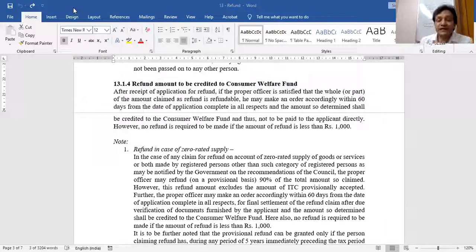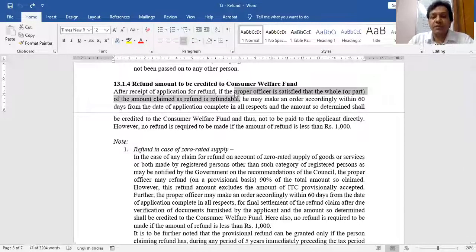Though I have paid the GST to the government, if I make an application of refund, I will get this amount, but not directly. First, government says we will transfer the amount claimed by you to the Consumer Welfare Fund. If we are satisfied that your claim is genuine, then within 2 months we will transfer the amount to this fund.